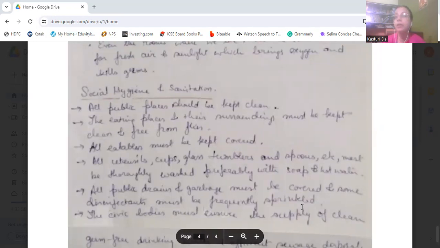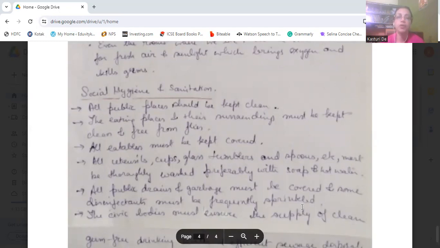So all public places should be kept clean. The eating places, that is the restaurants, the small hotels, the street side dhabas, they all should be kept clean. And public places like parks and cinema halls should also be kept clean. Then the eating places and the surroundings must be kept clean and free from flies.